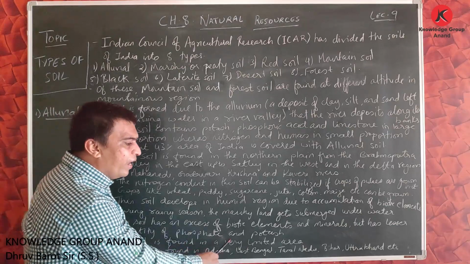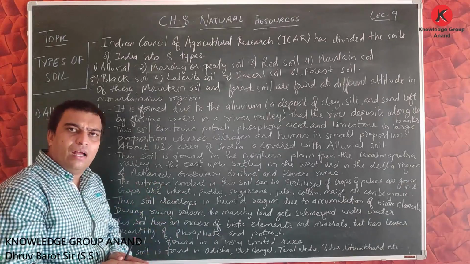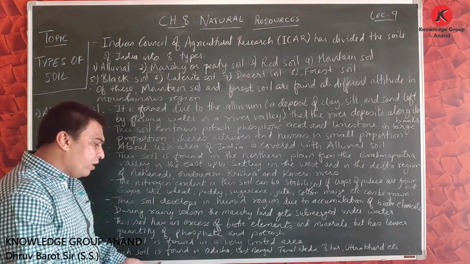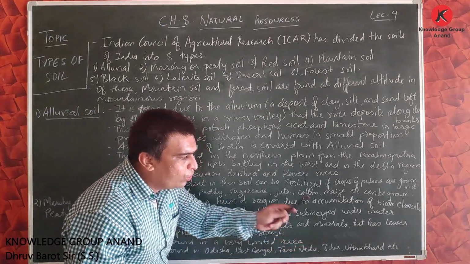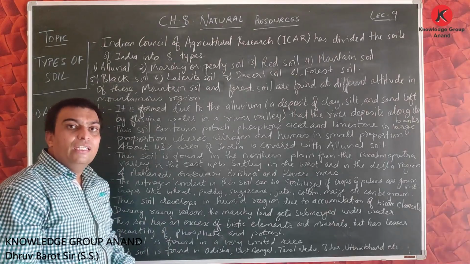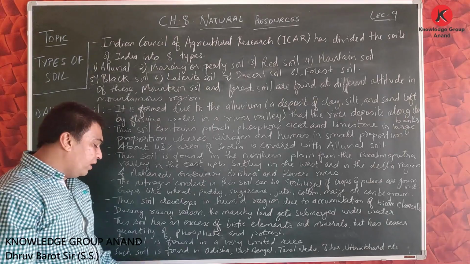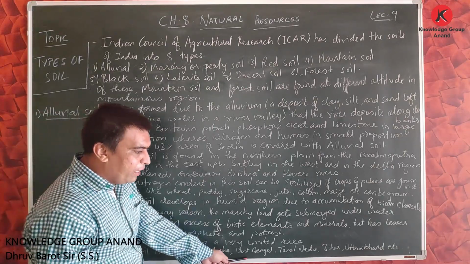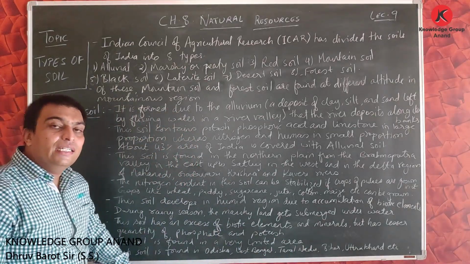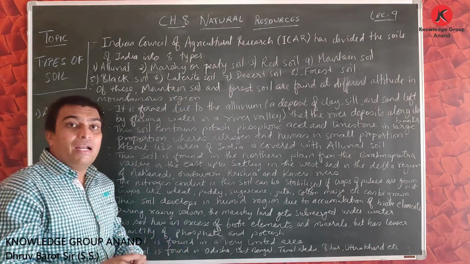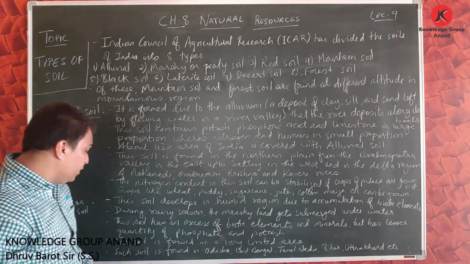This soil is formed in a very limited area. Friends, this type of soil is found in a very limited area of our country. Such soil is found in Odisha, West Bengal, Tamil Nadu, Bihar, Uttarakhand, etc. These are the regions where we can find this type of soil. This can be asked in the map marking part of your exam also, so you need to take care about these regions.